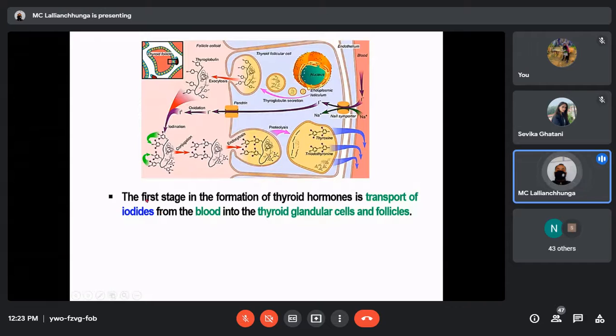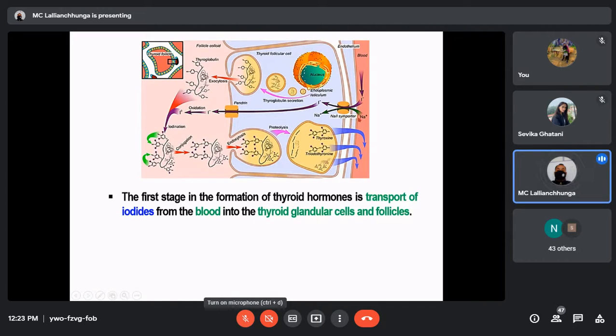So the first stage in the formation of thyroid hormones is the transport of iodides from the blood into the thyroid glandular cells and follicles. Let us just say this diagram is opposite to the previous diagram. Here this is the capillary, having blood, and this is the follicular cells, the cuboidal epithelial cells, and this is the colloid. You got my point or not?